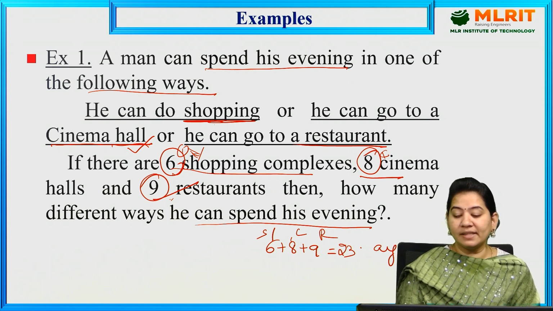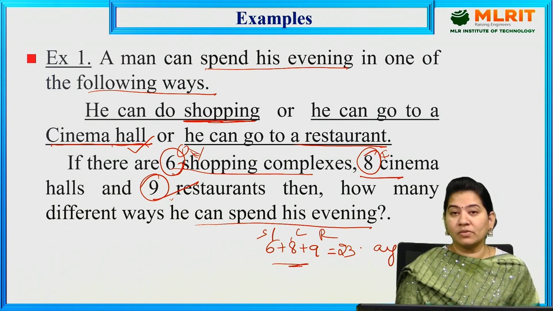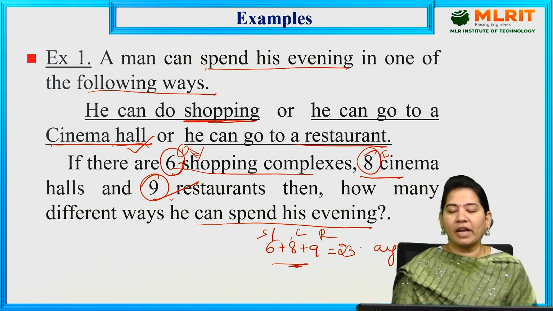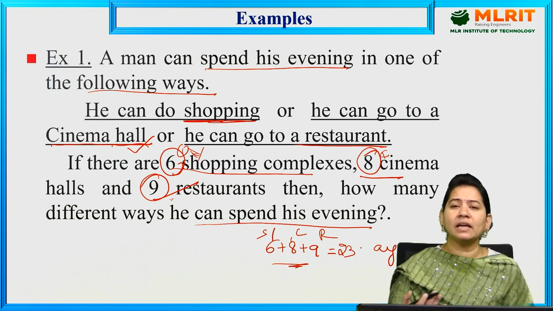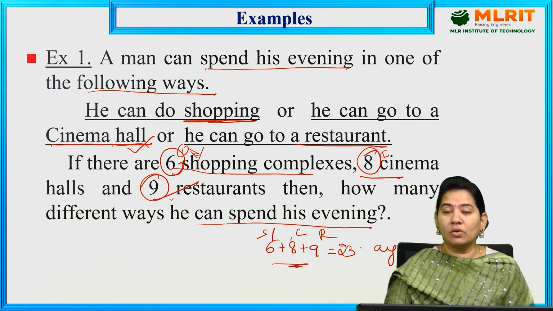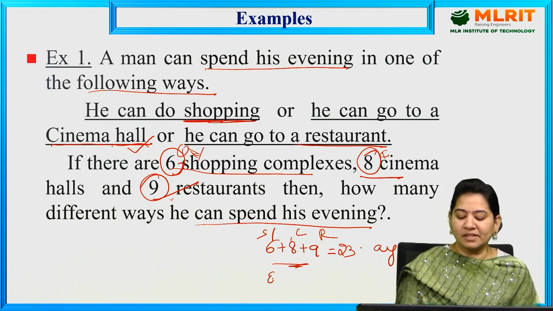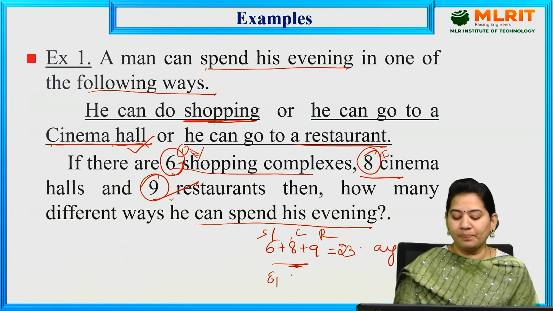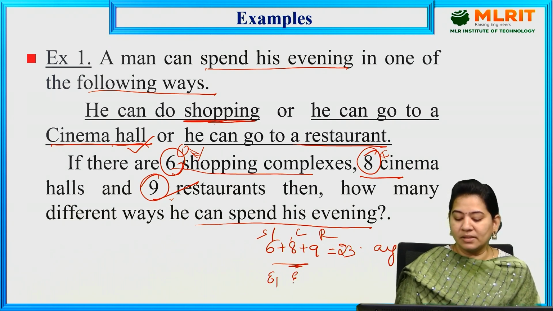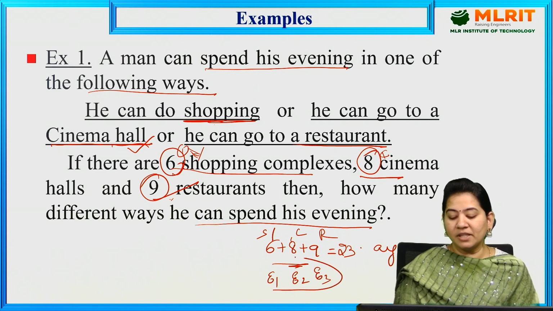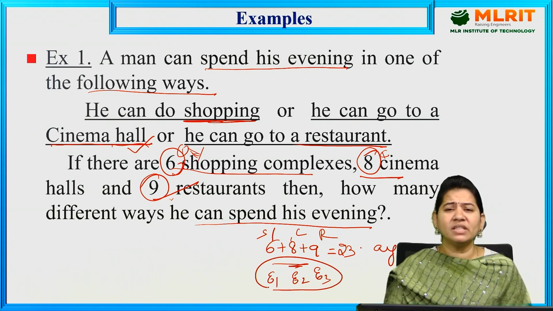How can we say that we are adding here? The sum rule is nothing but adding. But why are we choosing only adding? Why can't it be the product rule? What is the definition of the sum rule? All the events can't occur simultaneously. The 6 shopping complexes is one event, the cinema halls are the next event, and the restaurants are another event. As per the sum rule, all the events can't occur simultaneously.